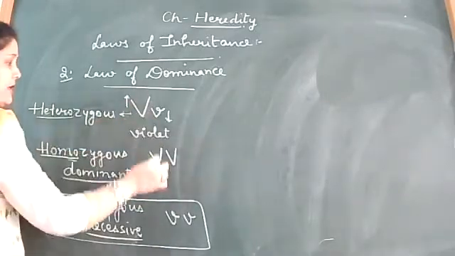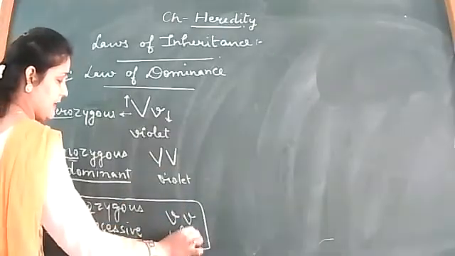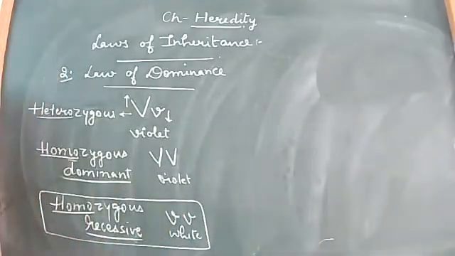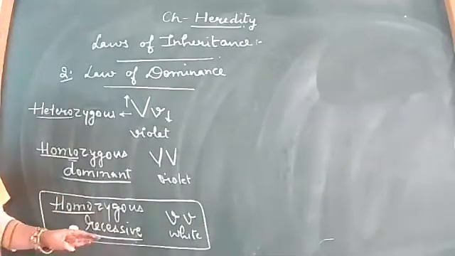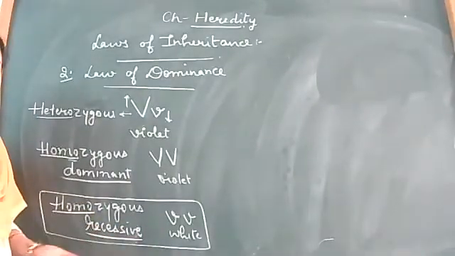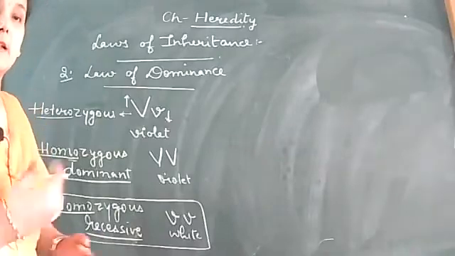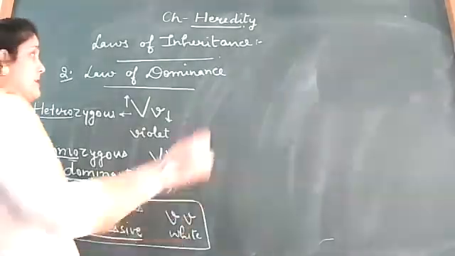This expression will be violet, this will also be violet, and this will lead to the recessive character, that is white. So only when it is homozygous recessive is a recessive gene going to express itself, meaning it is going to provide its characteristic. Got this? So this was the second law, law of dominance by Mendel.